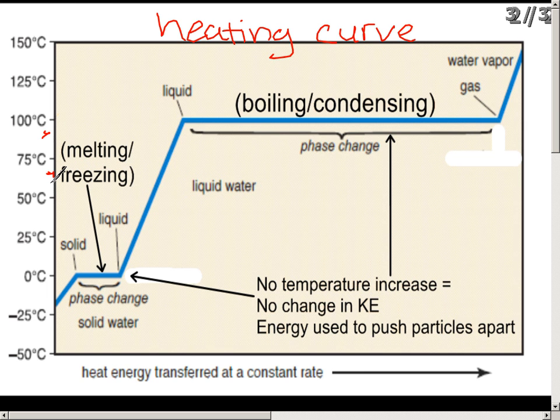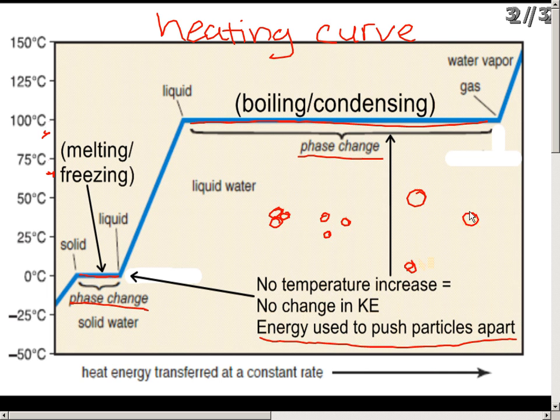So, notice that whenever you have a phase change, the temperature is not changing. Because during a phase change, either melting, freezing, boiling, or condensing, the energy is not being used to make the particles move. The kinetic energy is being used to push the molecules apart from each other. Remember, a solid's tightly packed together, a liquid's a little bit looser, and a gas is really far apart. So during a phase change, the energy is being used to push all of these atoms and molecules and particles apart.